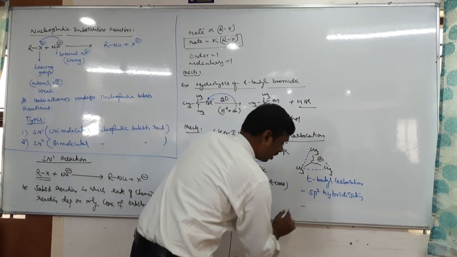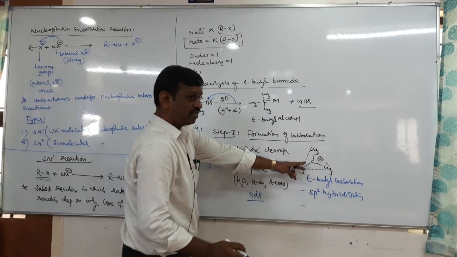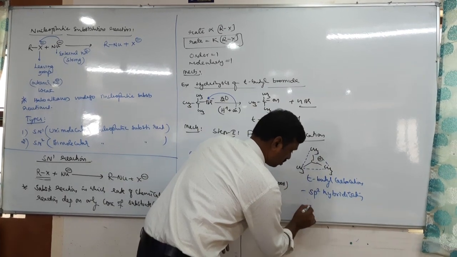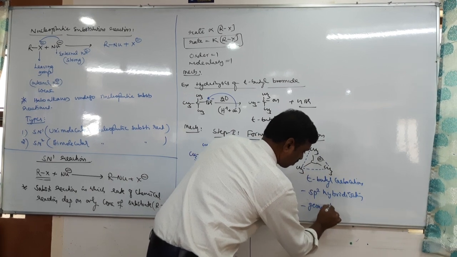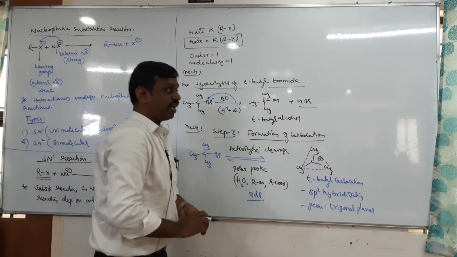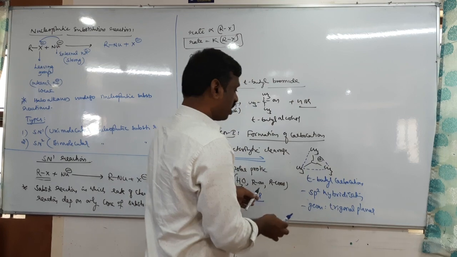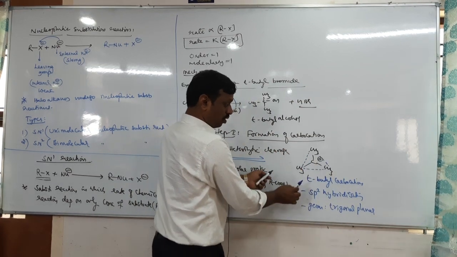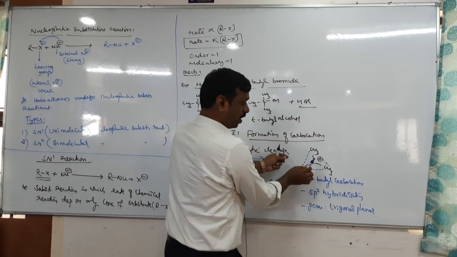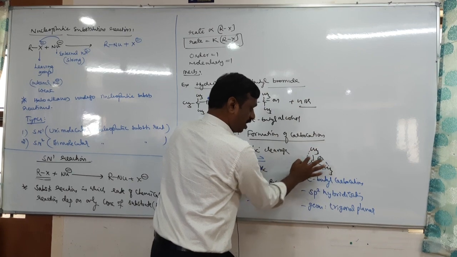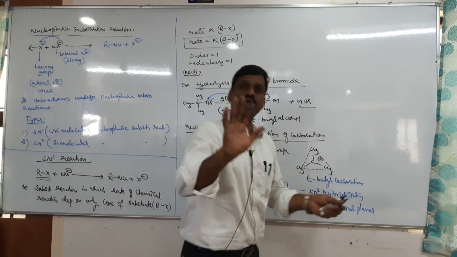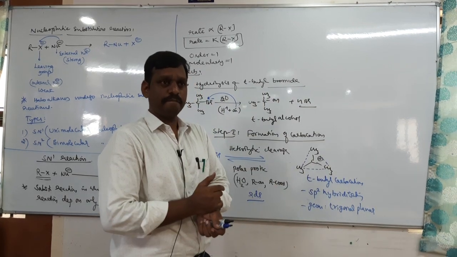Next, what is the geometry? sp2 is trigonal planar, so the geometry is trigonal planar. Now what is the meaning of trigonal planar? It means that in this molecule all the carbon atoms touch one plane. If I place this molecule on the board, all the carbon atoms, the methyl carbons, touch the board. It's a planar molecule. That is the meaning of planarity.